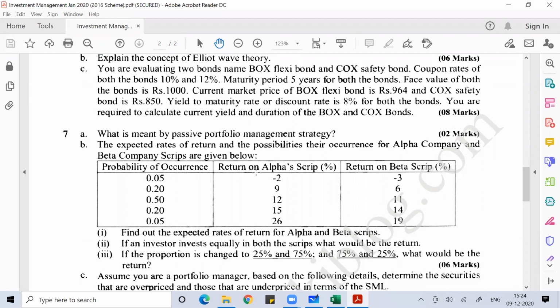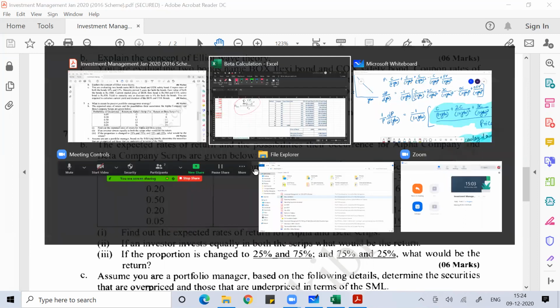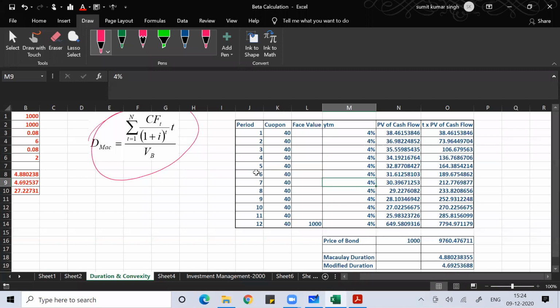Face value is 1,000 rupees for both the bonds. The prices are also given: for BUX the price is 964, for CUX the price is 850. The rate of coupon percentage is also given, and the period of maturity is 5 years, so we can calculate their duration.